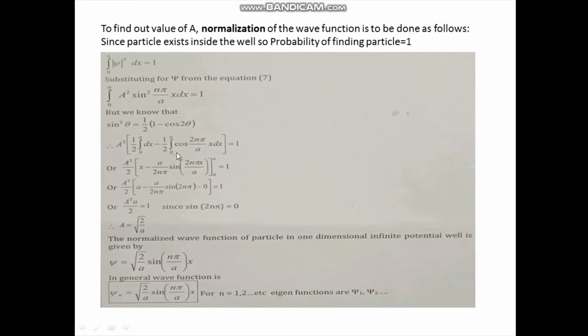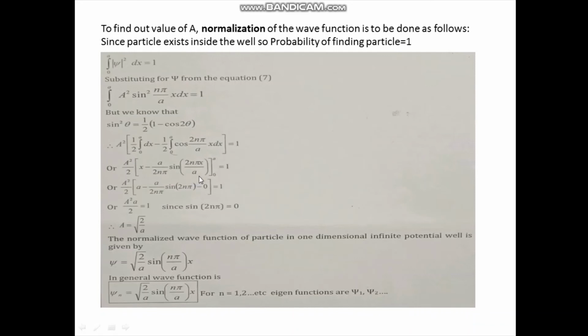So I am getting the integration of cos as sine of 2n pi by a into x, then divided by that constant b, which I said is 2n pi by a.